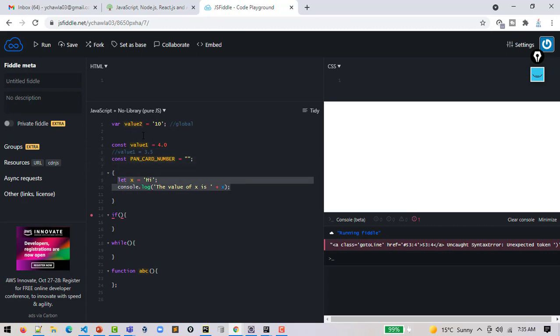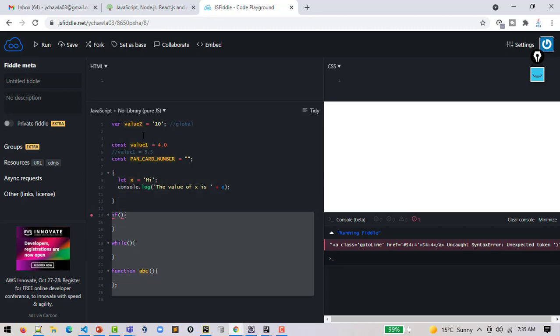But now in JavaScript they say that we need a variable whose life is just dependent on this very block. The moment the block is over, we don't want that variable anymore. Or the moment the function or loop is over, we don't need that variable anymore. So it depends on your requirement.